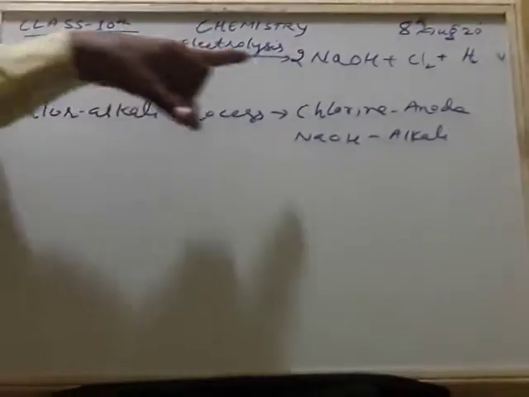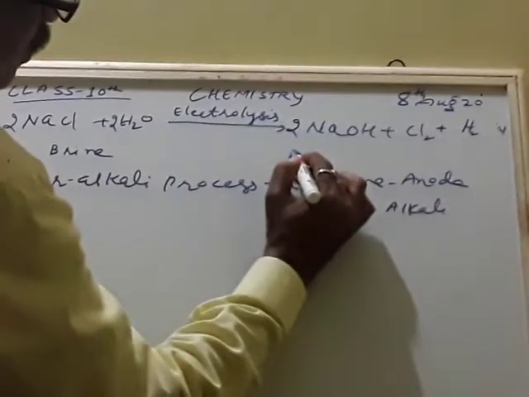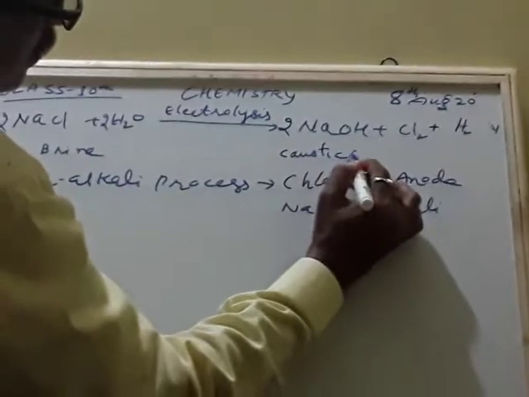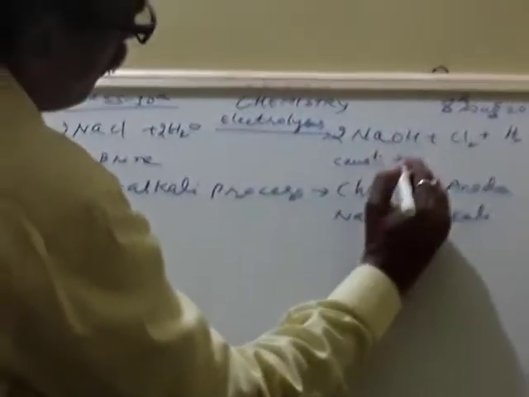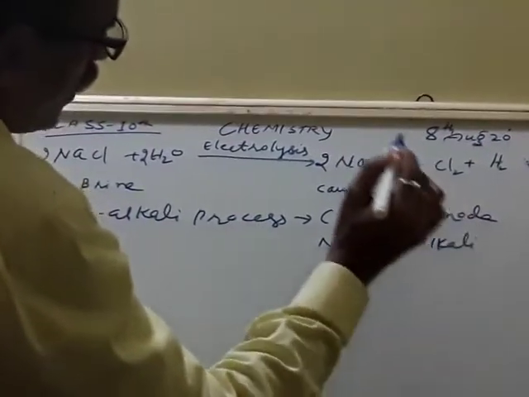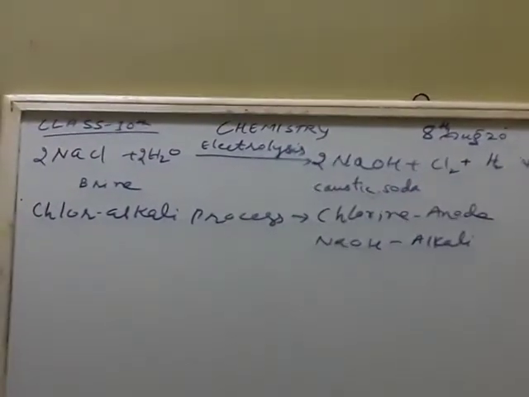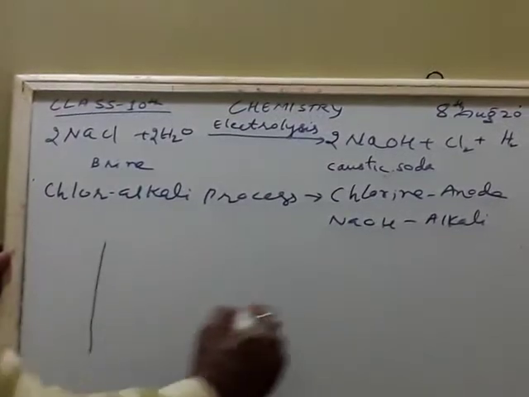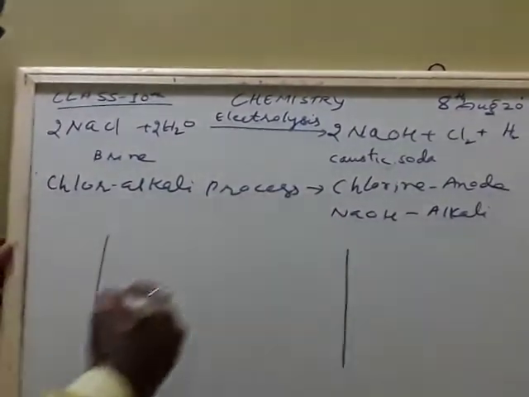Okay, this is in large scale, because if we want to manufacture sodium hydroxide in large scale, we have to use this method. And here, this is commonly called caustic soda. Sodium hydroxide is also called caustic soda. So how do we prepare this? How is it manufactured? See, we take a beaker like this.